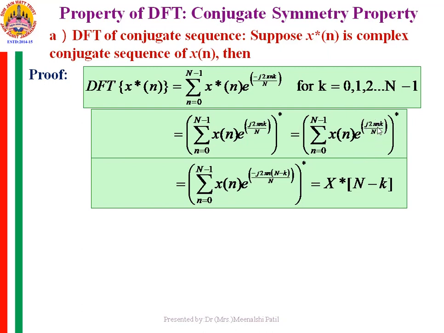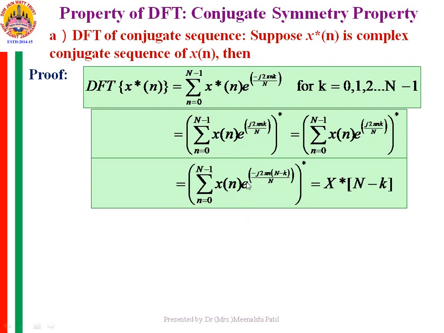Now for that we add a term here, replacing k: capital N into small n, we add as an extra term. When you add small n and capital N and n, it gets cancelled, since e raised to j 2 pi n is always 1. So that extra term, e raised to minus j 2 pi n capital N, that is W raised to n capital N, we add.